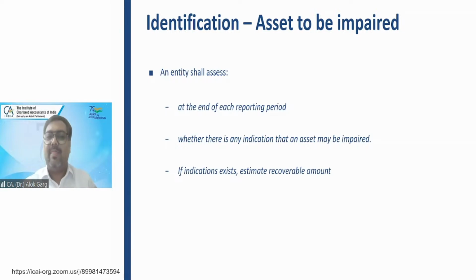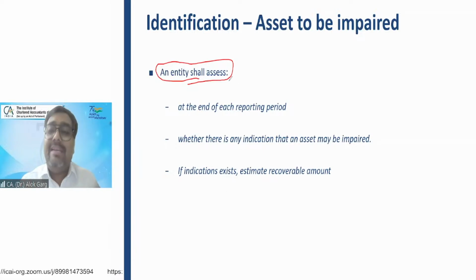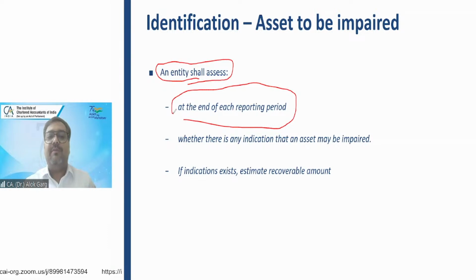I'll tell you. The standard says that before jumping into the calculation of impairment loss, before getting into the valuation, you need to assess whether the impairment will happen or not. An entity shall identify at the end of each reporting period whether there is any indication that the asset may be impaired.